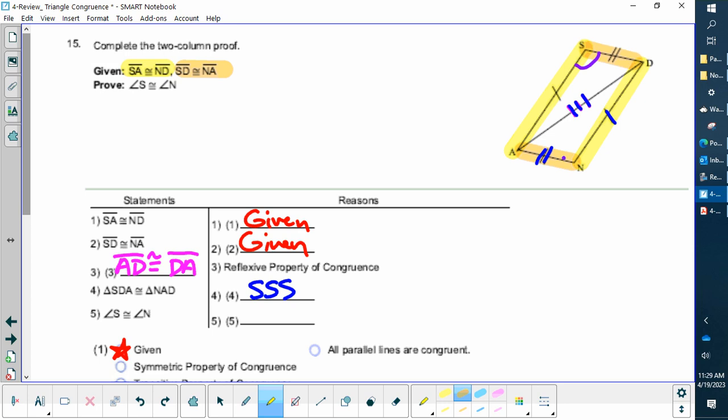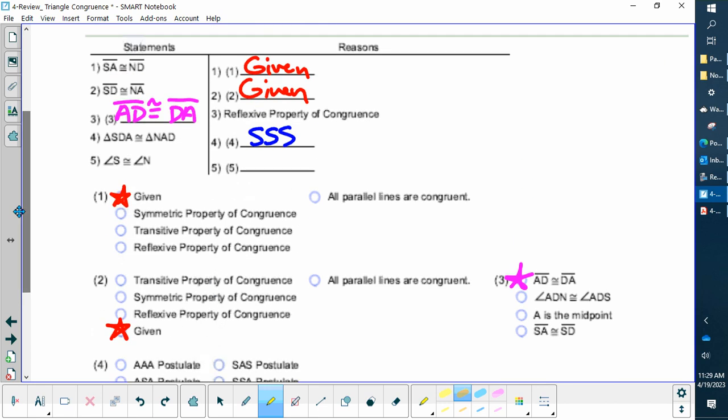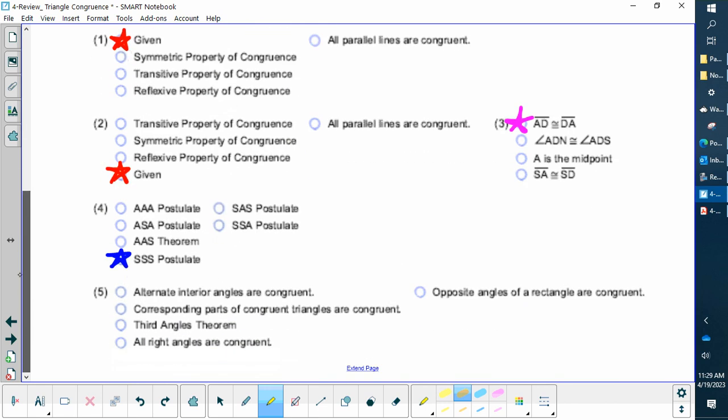And that's because corresponding parts of congruent triangles are congruent. The acronym here we use is CPCTC. And down here, corresponding parts of congruent triangles are congruent. And we are done.